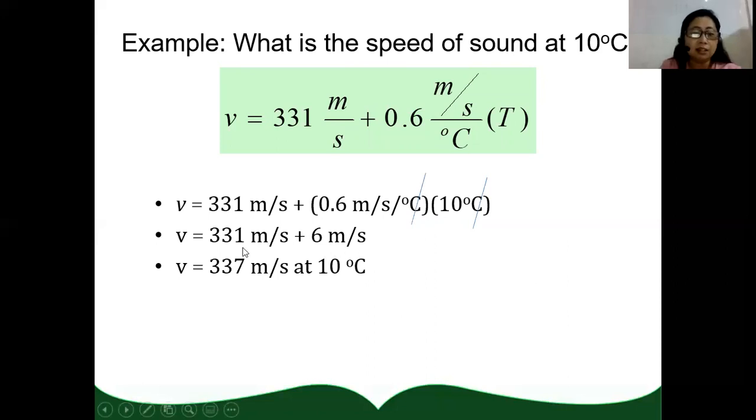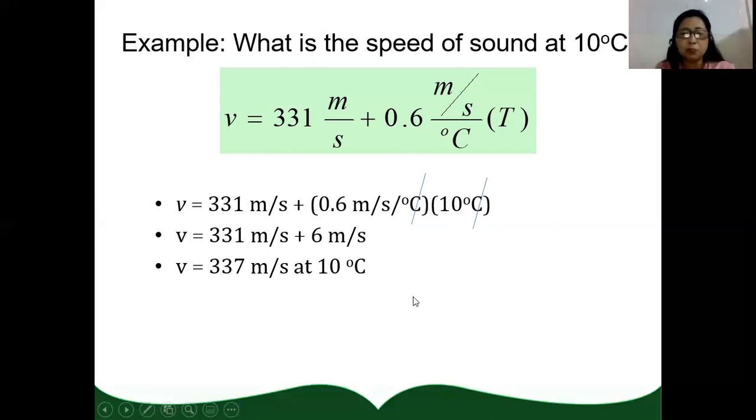Plus 331 m/s will give you 337 m/s at 10 degrees Celsius. In order to get 3 points in your problem-solving activity, you need to write the formula, the substitution together with the cancellation, and the final answer. Formula, substitution with cancellation, and final answer.